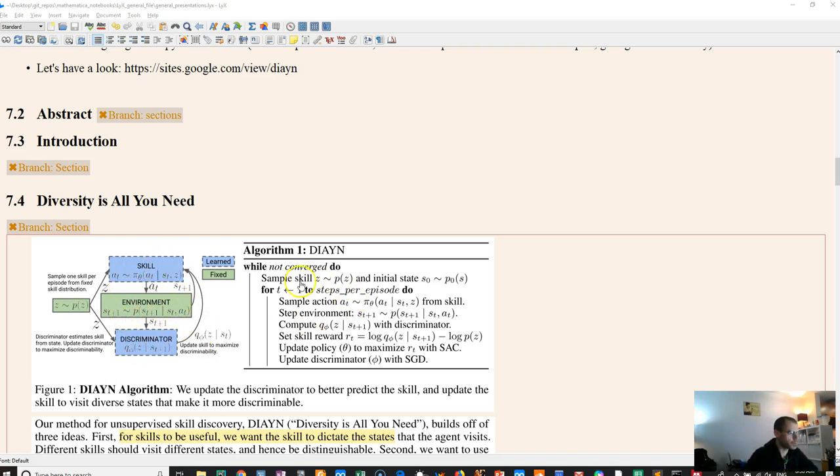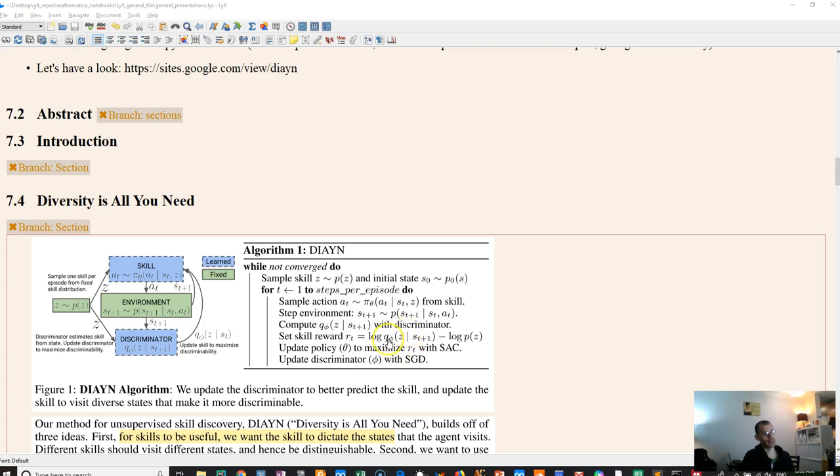Yeah. So let's look at the algorithm here. So we sample skills, and we have some initial state. Then we sample an action, we take a step in the environment, and then we compute the probability of that Z given the state S. And so then our reward is based on this, so the better we're able to discriminate the correct skill, the more the reward.